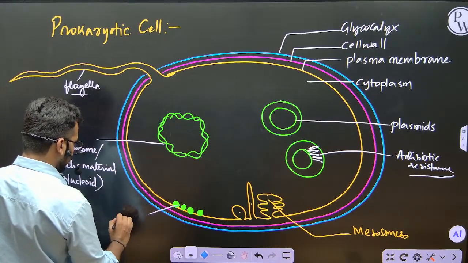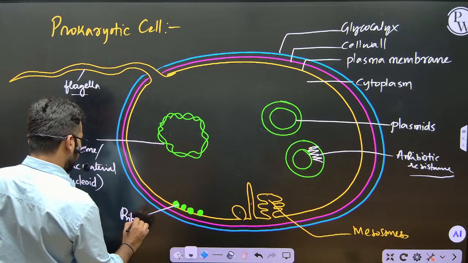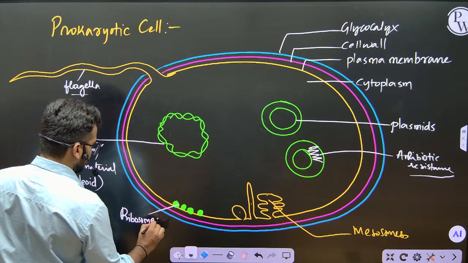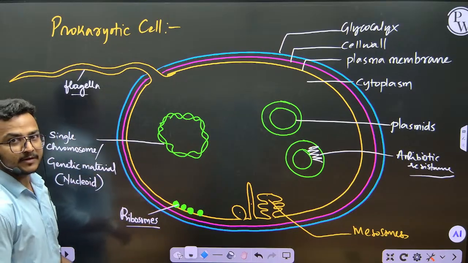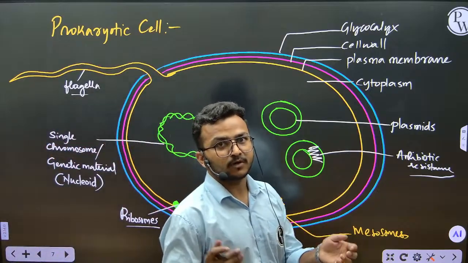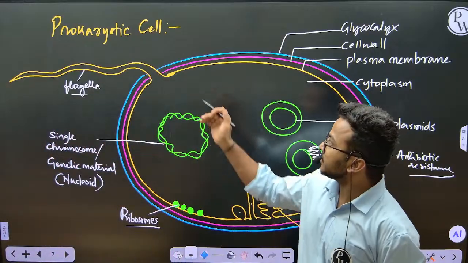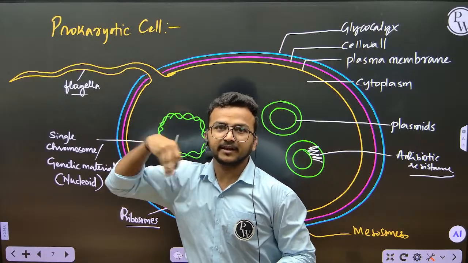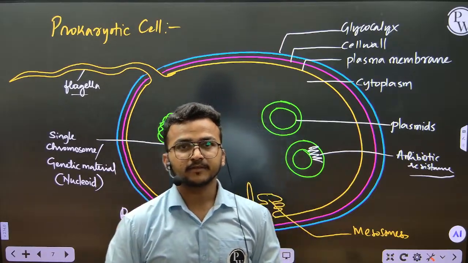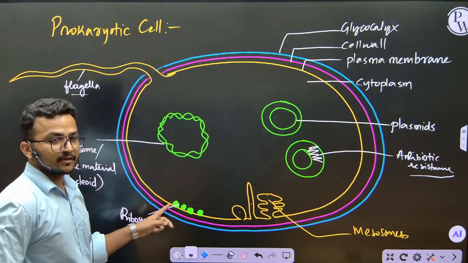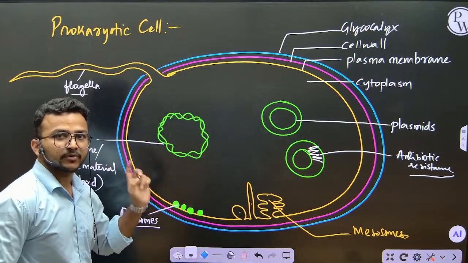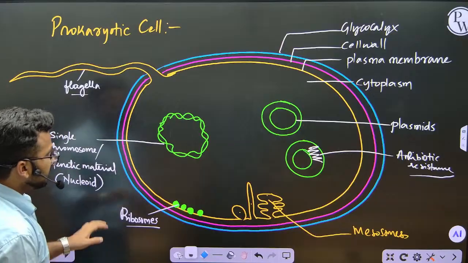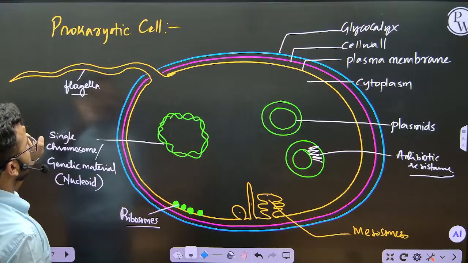These are ribosomes, because ribosomes are universal organelles that don't have any membrane. Even though it is a prokaryotic cell, which doesn't have any membrane-bound organelles, the ribosome is a membraneless organelle. That's why it exists even in the prokaryotic cell. So that is an overview of the prokaryotic cell.